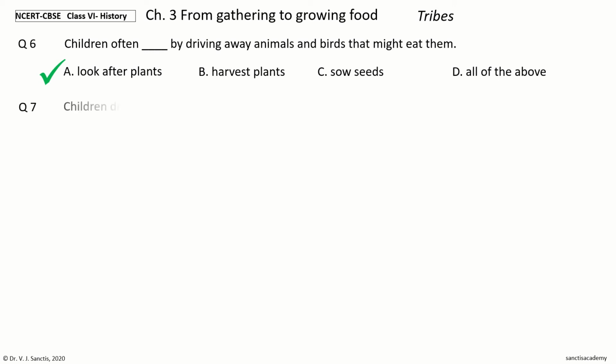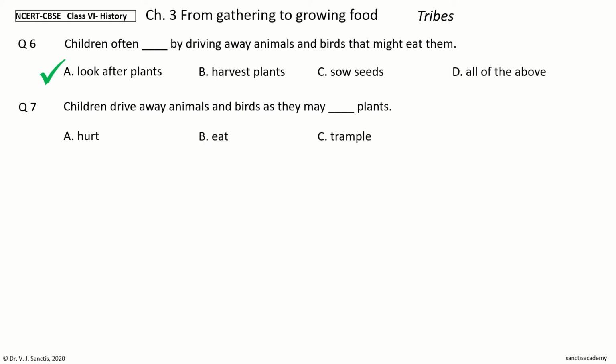Question 7. Children drive away animals and birds as they may dash plants. The options are hurt, eat, trample, modify growth of. Your time to choose. And the answer is eat. So, children drive away animals and birds as they may eat plants.